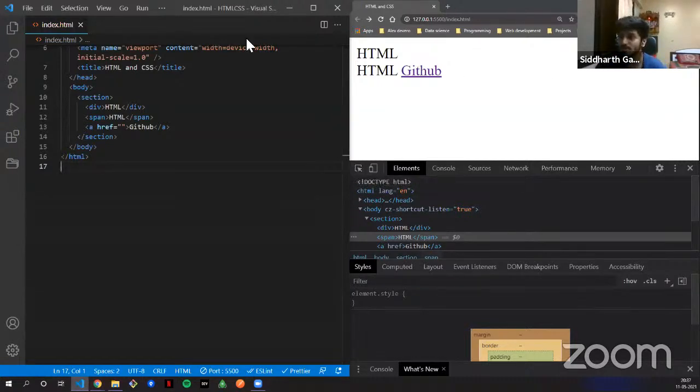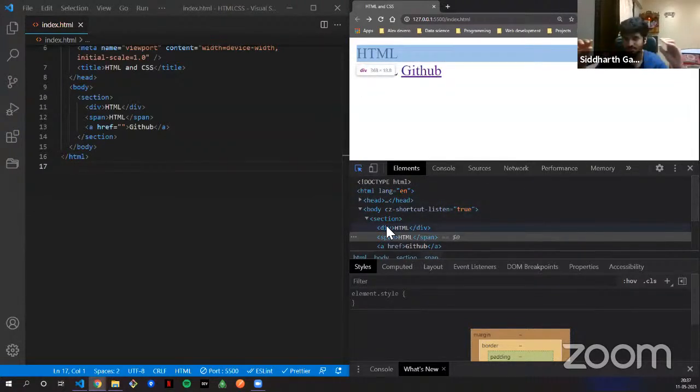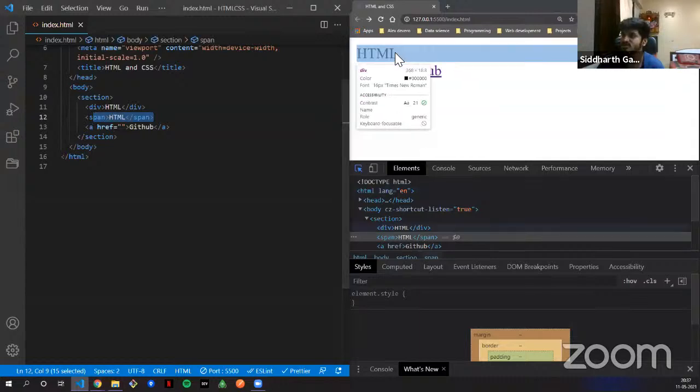When you put in a block level element, it takes the block and the next element is shifted below. So the next HTML that you see is not next to it because it is stretching the whole part, so it is not giving any space for any other tag. You understand my point?